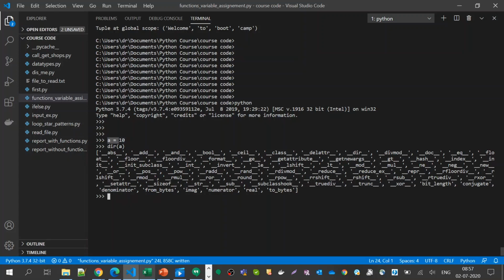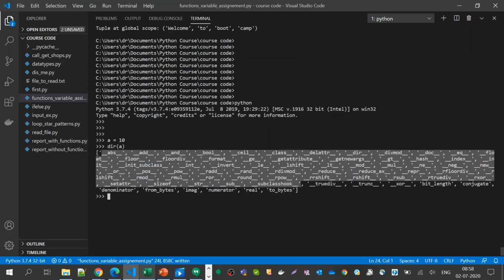See, a is an object actually, but so far we were thinking that it's simply an integer. All the strings that you are seeing which have double underscores are internal to that object. Usually programmers do not mess with these attributes or functions.